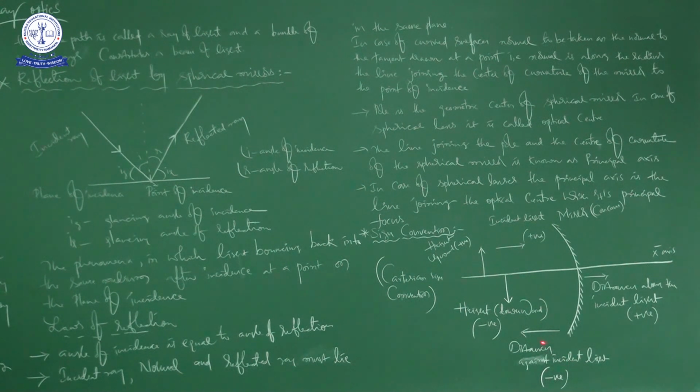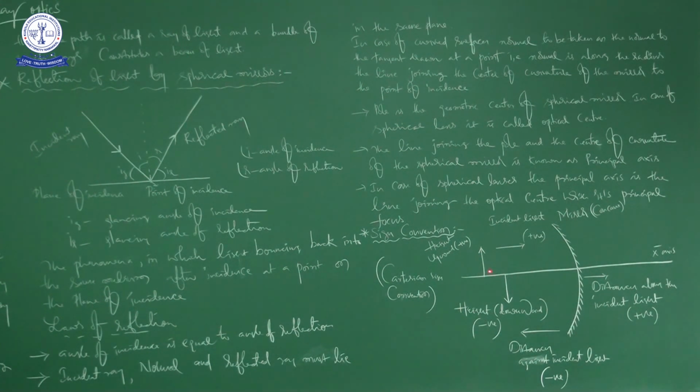Similarly, for the object, height upward is taken as positive and height downward is taken as negative.